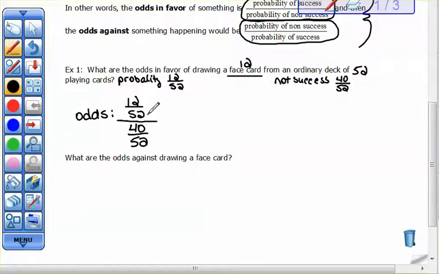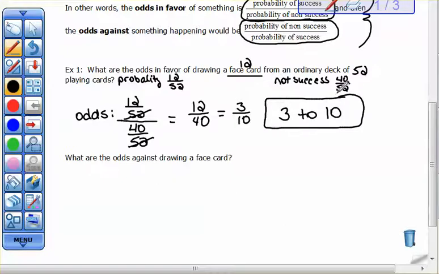Now, if we were to invert and multiply, our 52s would cancel, so we would end up with 12 over 40. Now again, this will reduce down, and we should always reduce if possible. So let's see, 4 will go into both of these. 4 will go into 12 3 times, and 4 will go into 40 10 times. So that would be 3 to 10. Now we always write odds as something like this, 3 to 10, because your odds are always comparing one thing to another.